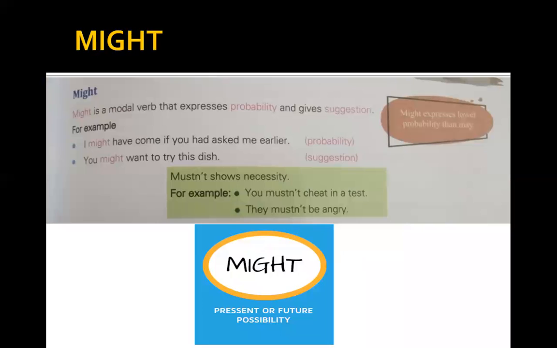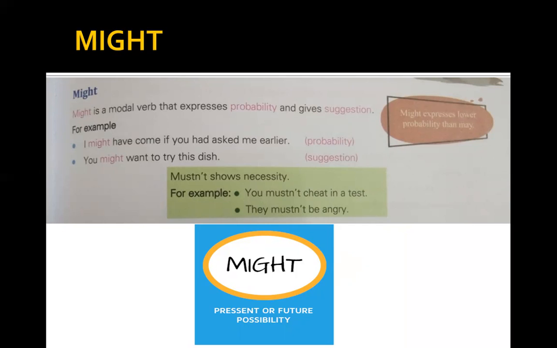Now, might is a modal that expresses probability and gives suggestion. Again, as I said, might expresses lower probability than may. I told you about the difference between may and might when I said the sentence, it may rain, it might rain. You can interchange the modals.